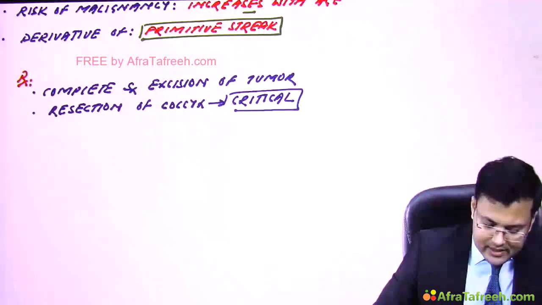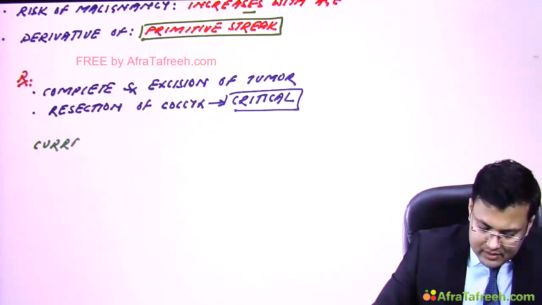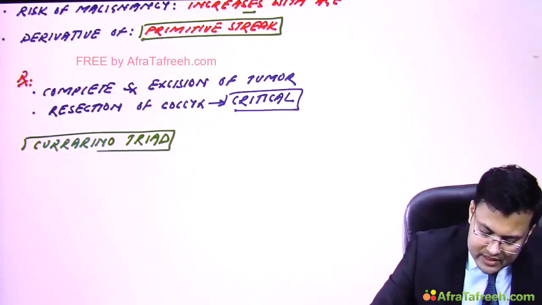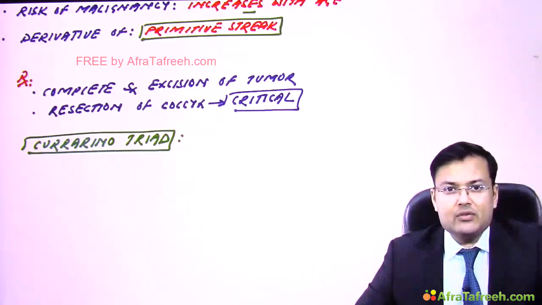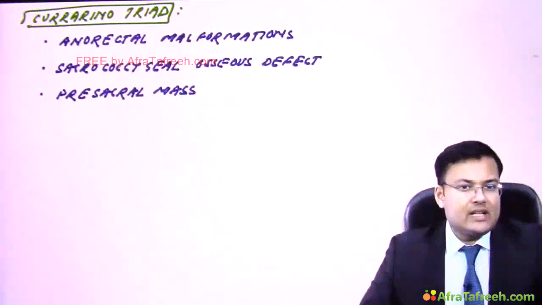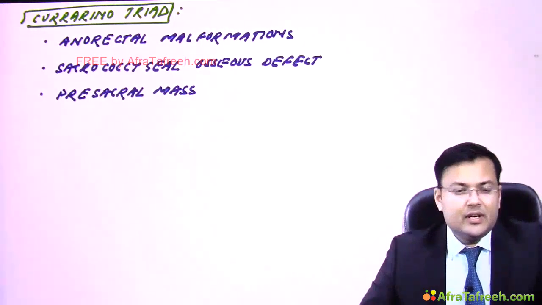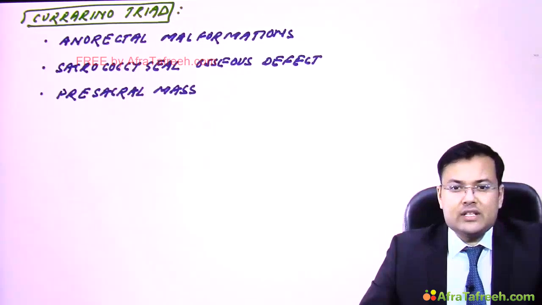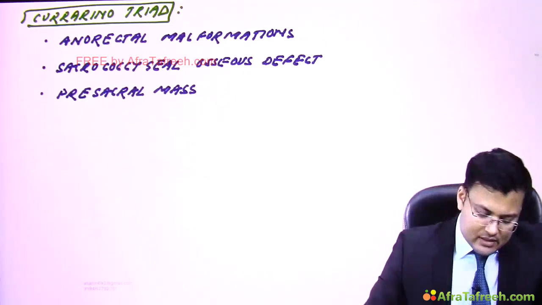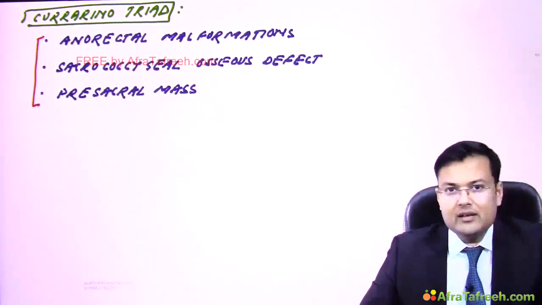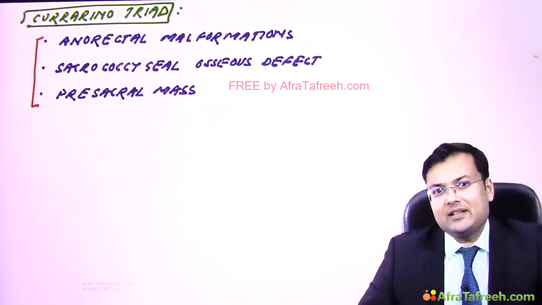In PGI Chandigarh, there was one question. And what was the question? Currarino triad. Okay, so it is related to sacrococcygeal teratoma. What are the components of Currarino triad? The components are anorectal malformations. These patients have sacrococcygeal osseous defect and there is presacral mass. So these are the components of Currarino triad and this completes the pediatric surgery.